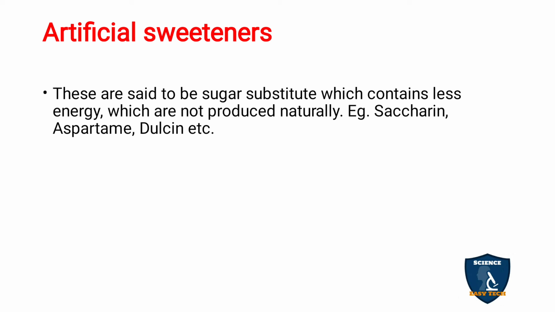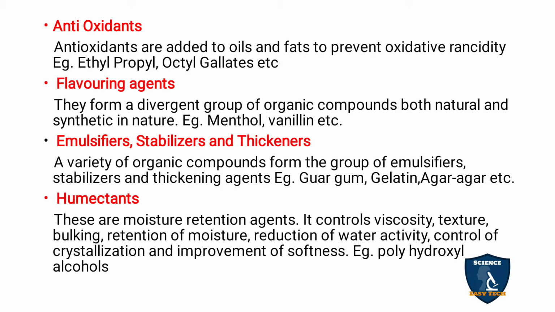Artificial sweeteners. These are said to be sugar substitutes which contain less energy and are not produced naturally. For example, diabetic patients are asked to add artificial sweeteners instead of sugar. Examples: saccharin, aspartame, dulcin, etc.